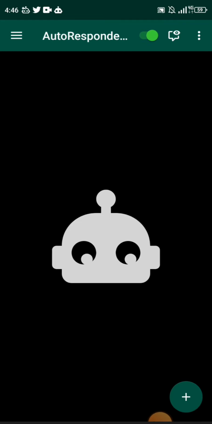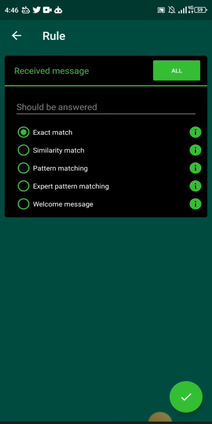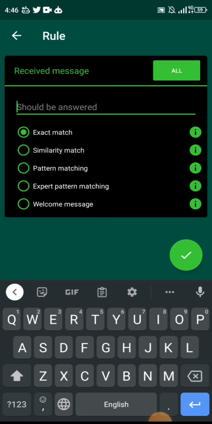So you're going to click on this plus sign. When you do that, you're going to see this "received message should be answered" and all that. What it basically means is it's saying what message should this bot respond to. That's the rule that you're creating: hey bot, if you see this message drop on my WhatsApp, respond with XYZ, right? But you have to tell the robot what the message is first.